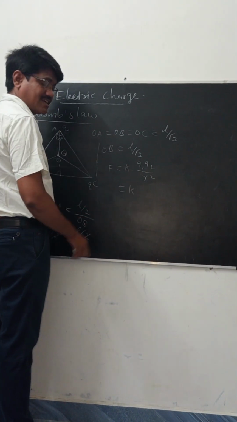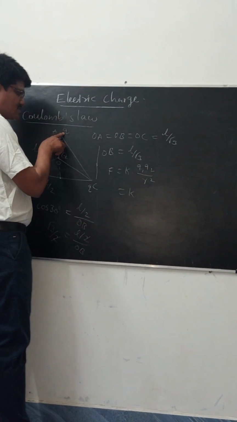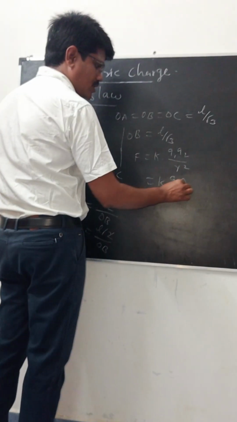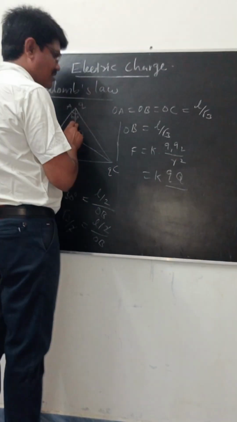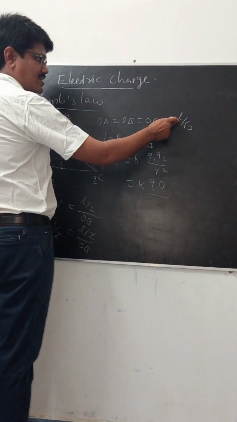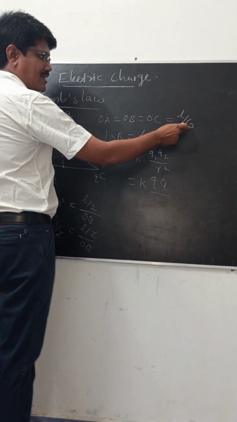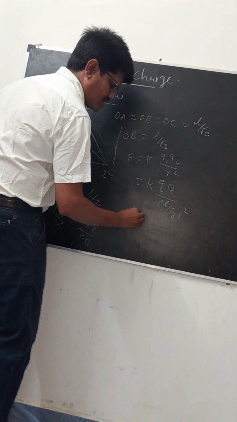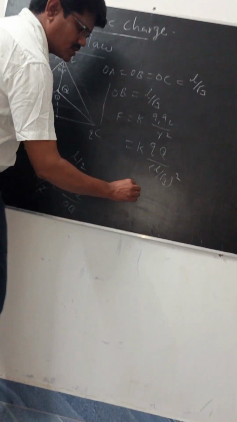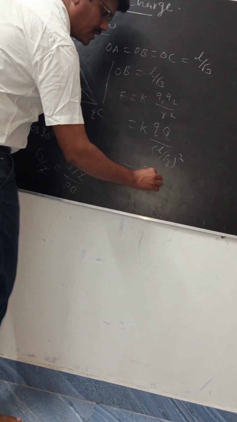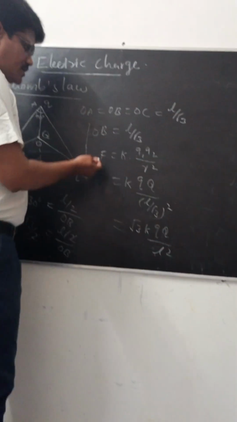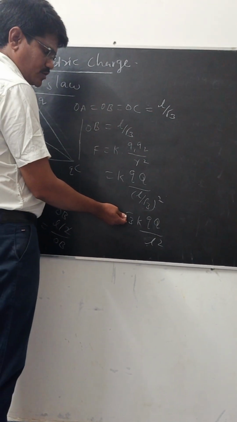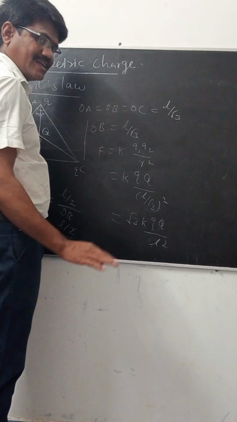Here K is a constant, Q1 is the small q, another one is the capital Q, and r is the distance between capital Q and small q, L divided by root 3. Then L divided by root 3 whole square. Then the force is F equals 3 K q Q divided by L square. That is the general equation.